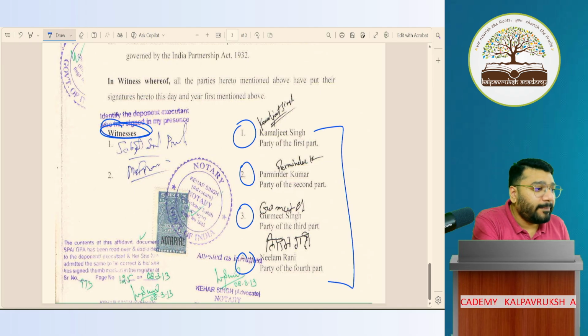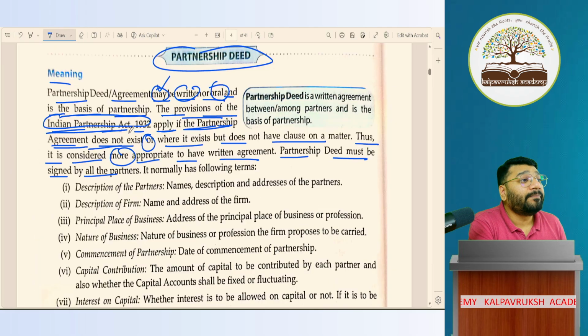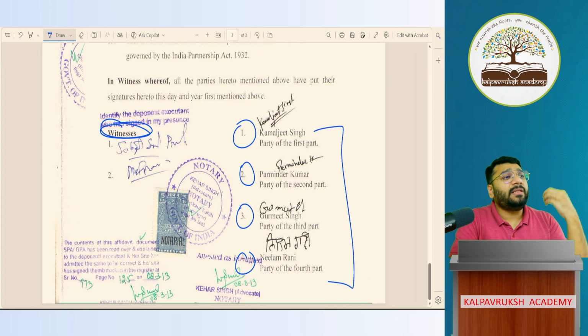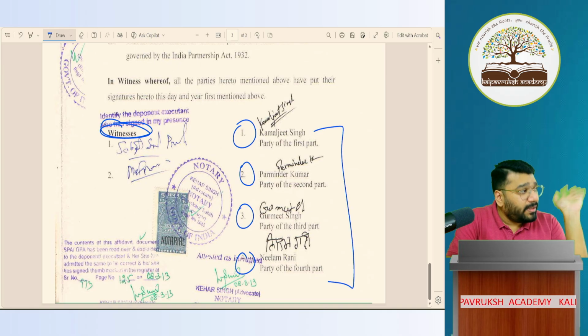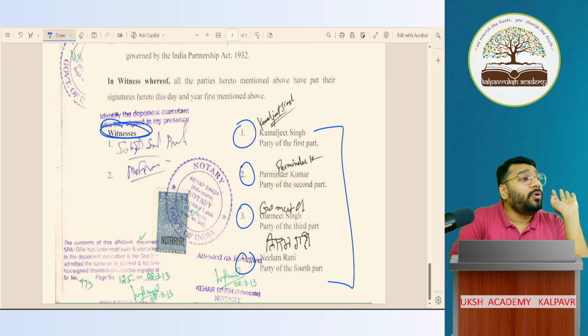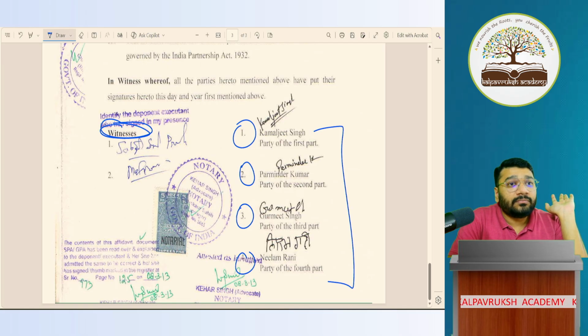Got it, not got it? Coming back, no, a witness can be anybody. It can be the relatives of the partner. It can be the friends of the partner. It can be anybody. There are no strict rules that this person has to be the witness. It could be relatives. It could be a third party. It could be anybody. Doesn't matter. Got it, not got it?